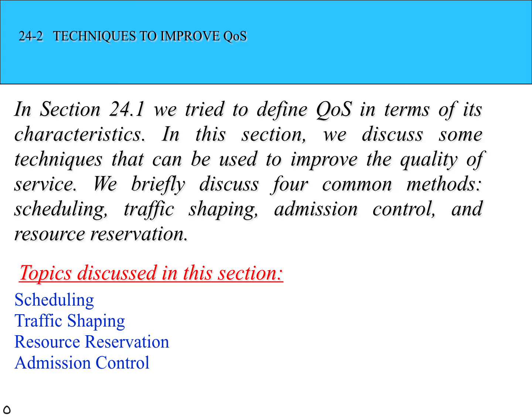See here, techniques to improve quality of service. How do we improve the quality of service? In this section we discuss some techniques that can be used to improve the quality of service. There are four methods we discuss here: scheduling, traffic shaping, admission control, as well as resource reservation. These are the four common methods to improve quality of service, QoS.